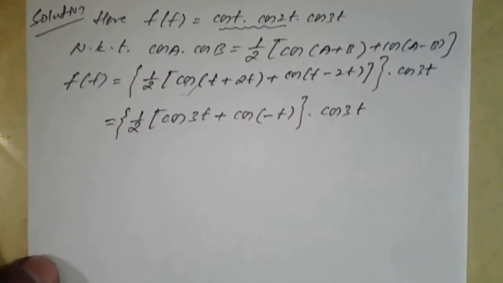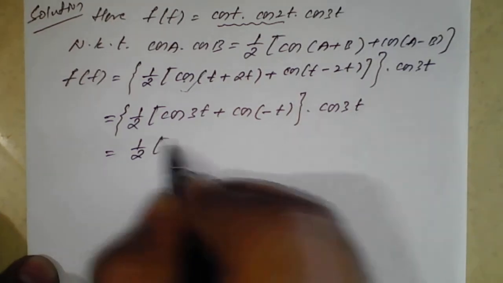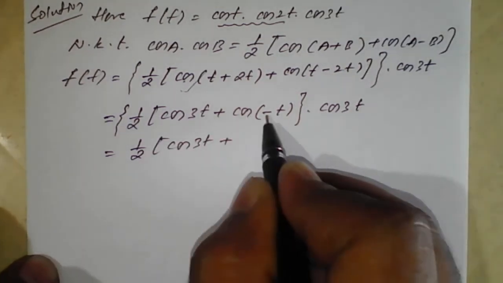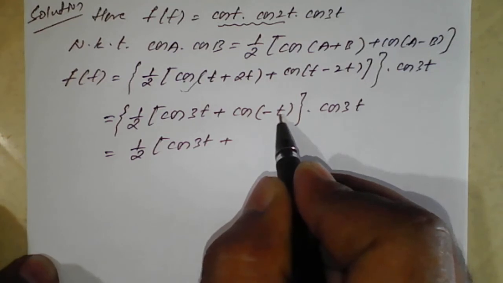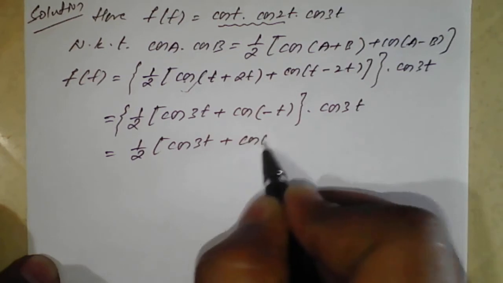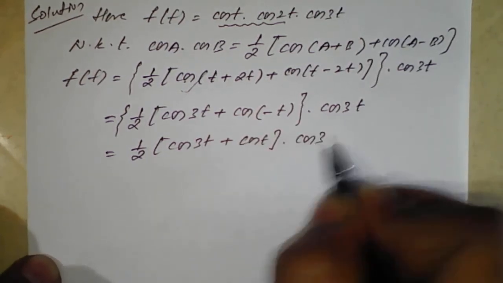Further, again I want to simplify. Cos of minus theta is always cos theta, so the same property will apply. Cos of minus t will become cos t, into cos of 3t.